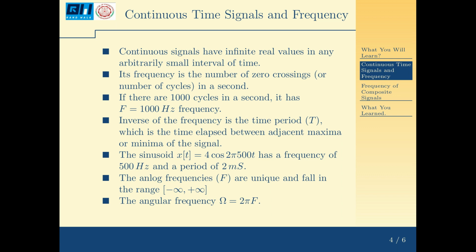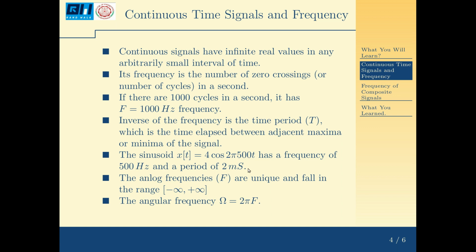You observe the adjacent crest or trough. What is the time elapsed between the adjacent crest and trough? That is the time period of the signal. The inverse of that is the frequency of the signal. Say if you look at the sinusoid x(t) equal to 4 cos 2 pi into 500 t, it has a frequency of 500 hertz and a period of 1 by 500 seconds, that is 2 milliseconds.